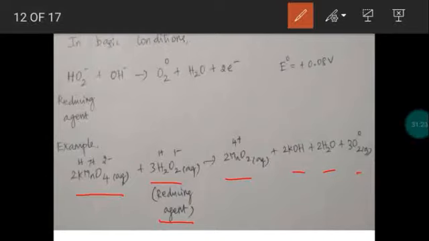So oxidation state is increased, right? Minus 1 to 0. Oxidation state is increased. That means it loses electron, right? Hydrogen peroxide loses electron. So the process is called what? Oxidation process. Okay.